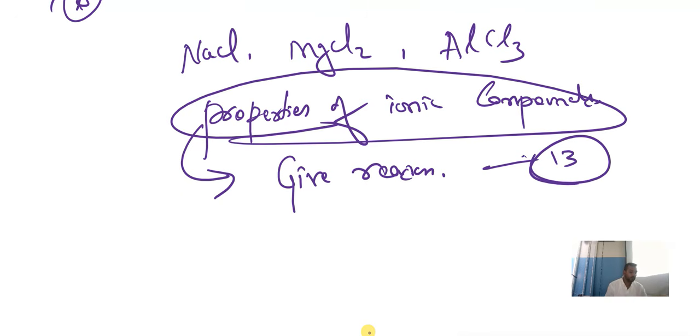Okay. And how can you extract the metals from its ore? Extraction of metal from its ore, where we have a process called roasting, calcination. Okay. So you need to remember this process. What is roasting? What is calcination?